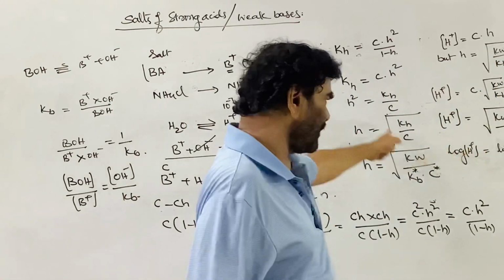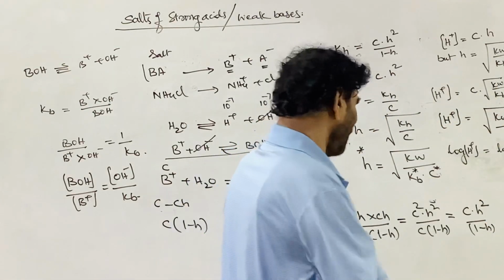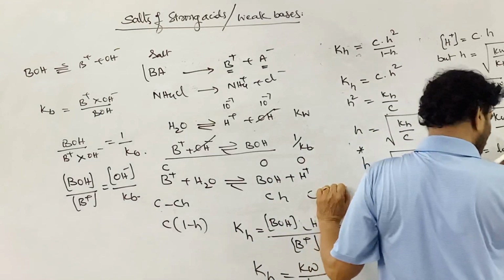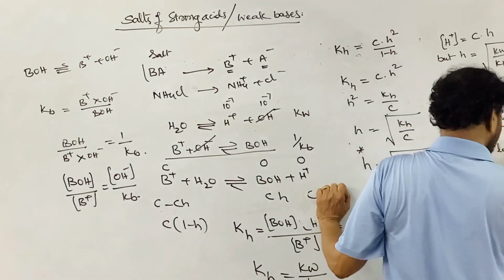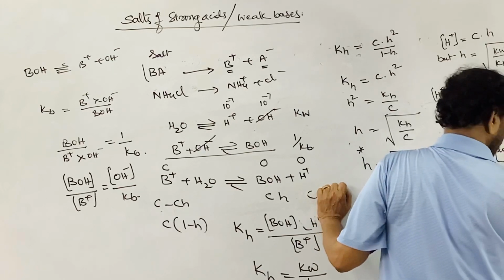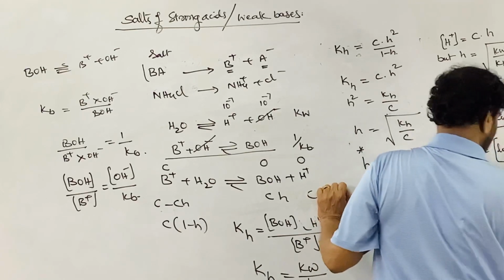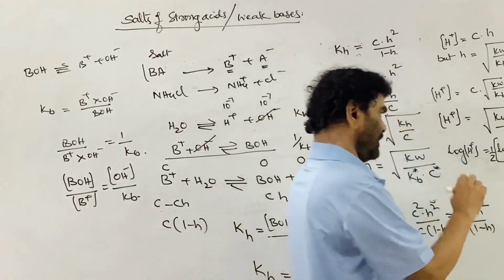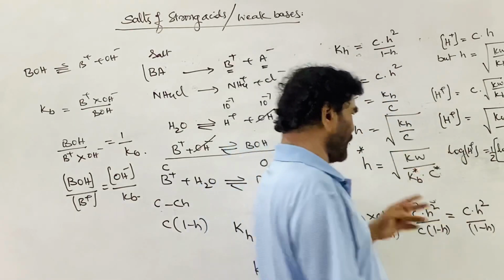Or you can take the half common. And now the negative logarithm.